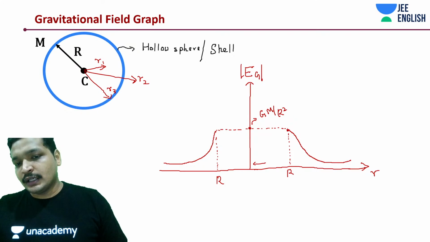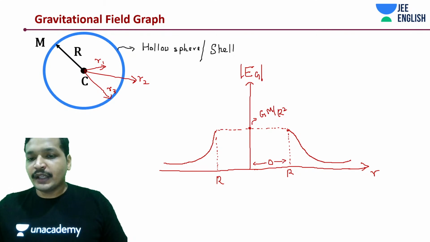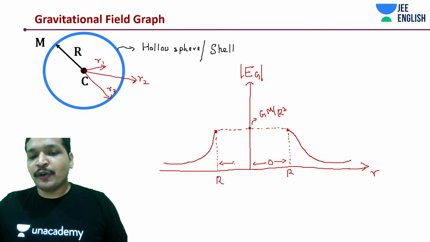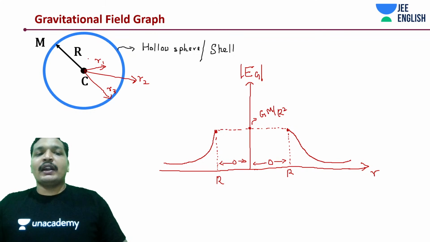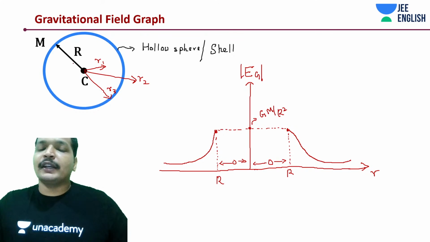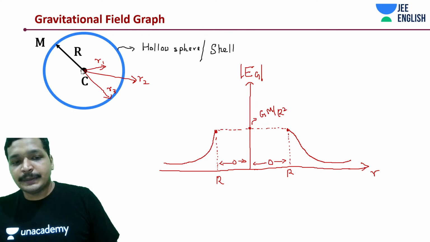Okay, let me do a thing. This is the 0 gravitational field. Here you have the maximum gravitational field, here you have the maximum gravitational field. This is both the sides. One I'm showing on the right hand side, and the left hand side. Basically one side would be enough, but in your exam it can also be on both sides.